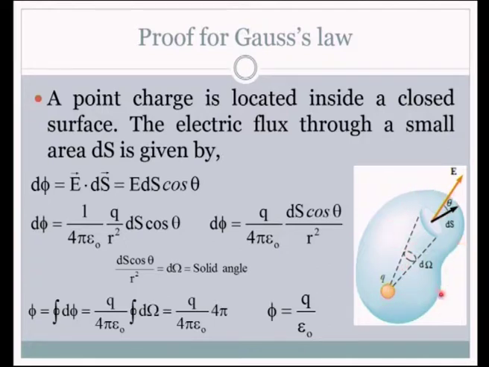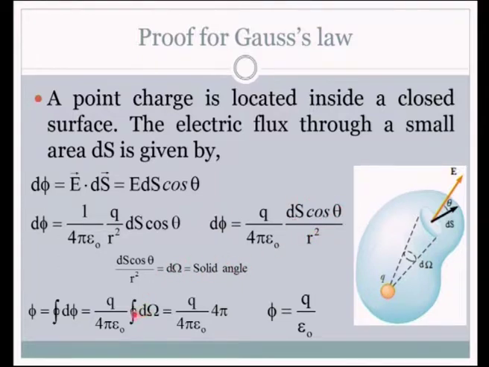We just consider a Gaussian surface of random shape, and we substitute for the electric field due to the point charge and then modify the equation accordingly. And when we do that, we come across the term ds cos theta divided by r square, and this is nothing but the solid angle.